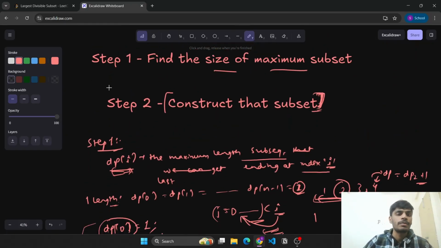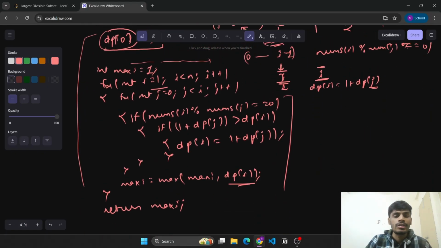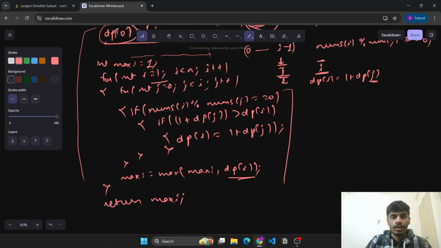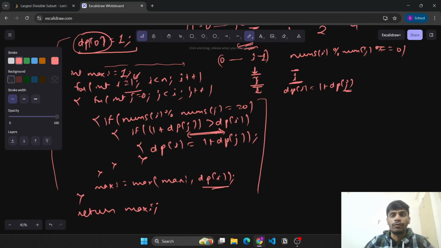So the next step is to construct that subset. How do we construct the subset based on the DP calculations that we are doing? Once we are at a particular index, if this DP value is getting updated, then we can maintain a parent kind of thing.